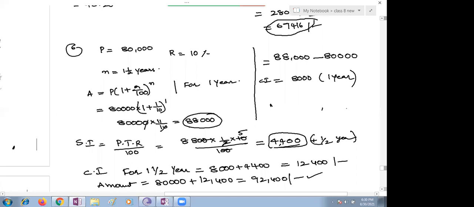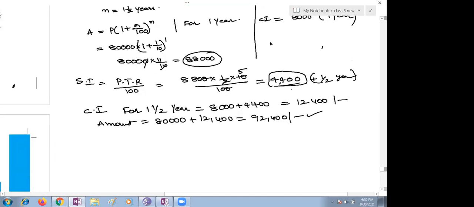There are two bits given. This is for one. What is the second one given? Compounded half yearly. Compounded half yearly means what formula you have to substitute? P into 1 plus R by 200 whole to the power 2n. Compounded half yearly, very important keywords, children.